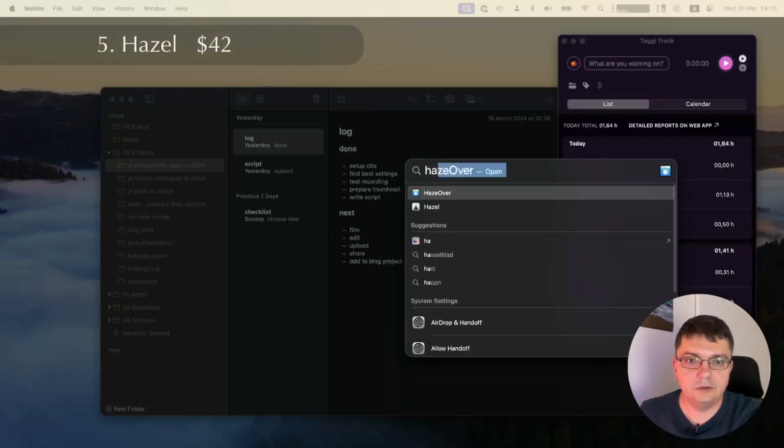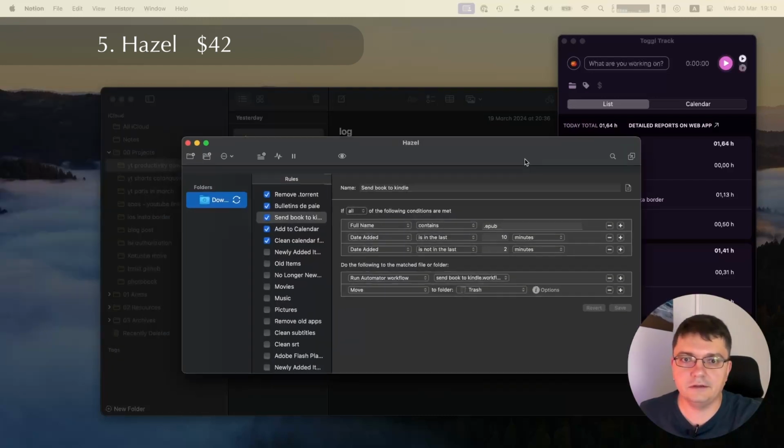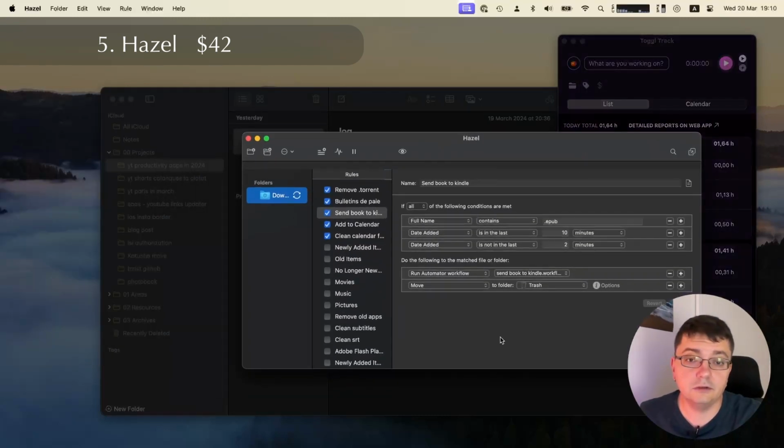Another simple utility is Hazel. It helps me to process the files in the downloads folder, but you can set it up for any folder. For example, here I have an action that when I download a book, it automatically sends it to the Kindle and then trashes the file. Another feature of this app is that it can clean related files when you remove an app.